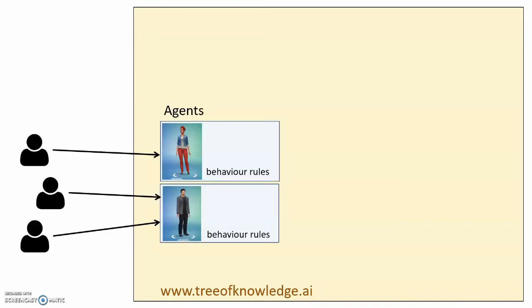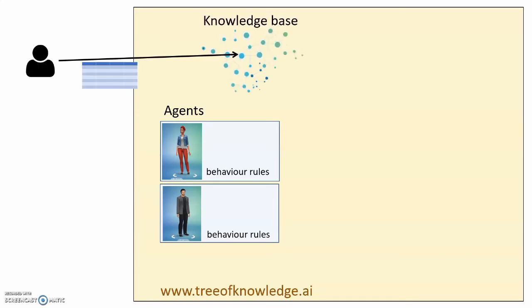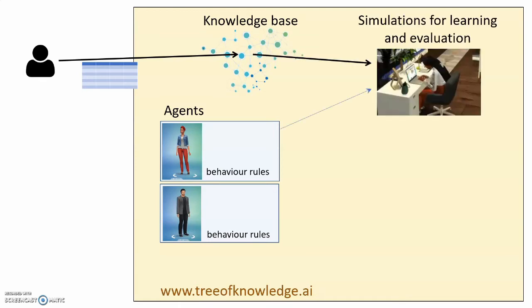The online platform Tree of Knowledge has the following capabilities. Users can create agents and add behavior rules to them. They can upload data to Tree of Knowledge's knowledge base and, by making a digital twin of the real-world system that produced the data, we can learn the unknown behavior rule parameters from the data.